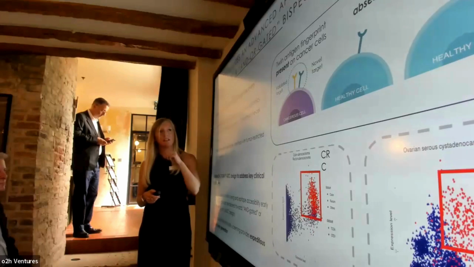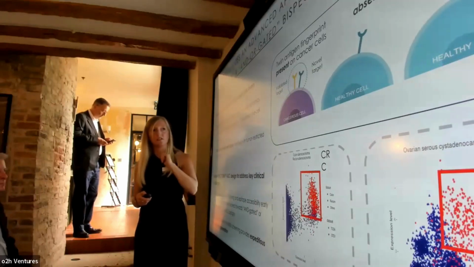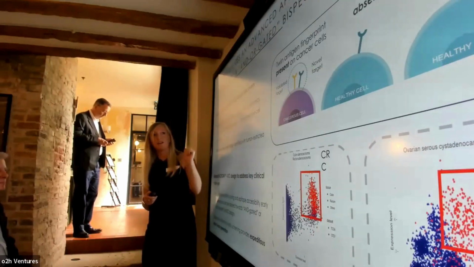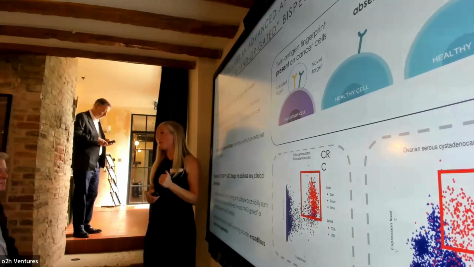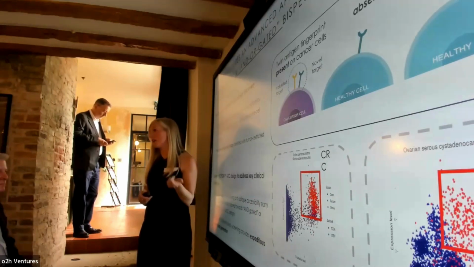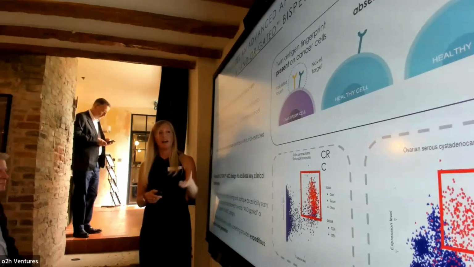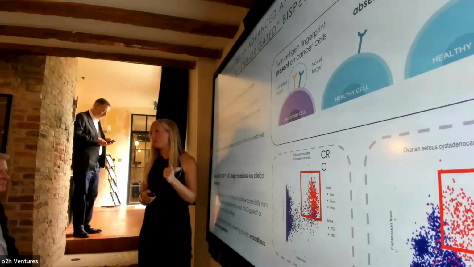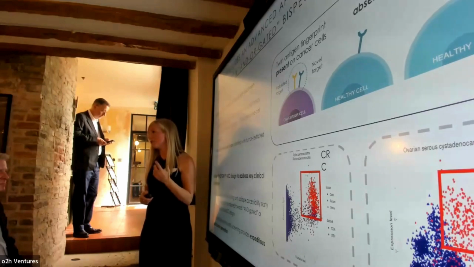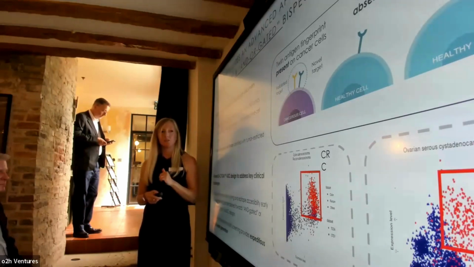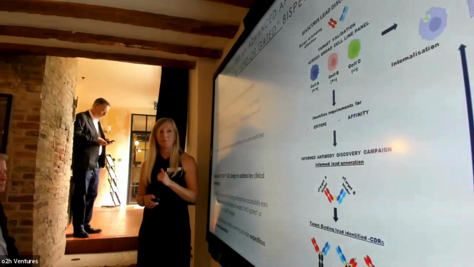And we do this using a multi-layered approach. We use single-cell transcriptomics, proteomics, and then we do functional live cell screening on primary patient samples, looking at expression and proximity. And we are now amassing a growing library of proprietary antigen combinations to treat several issues that we currently see in the clinic today.